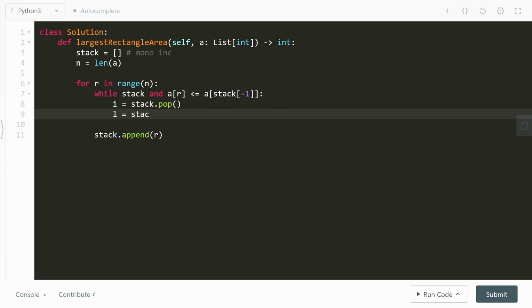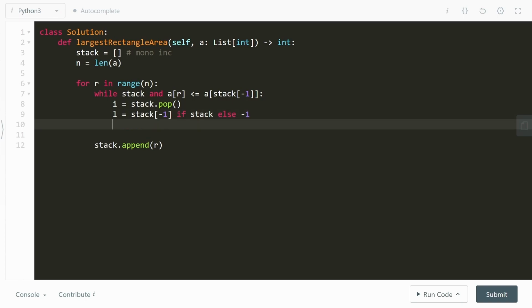L is now going to be the stack top, but it's only going to be the stack top if the stack exists. Else, what do we say? Else we'll have to set it to the default value of -1. You can think about this line a bit more because I know this might seem a bit complicated, but it's actually very simple.